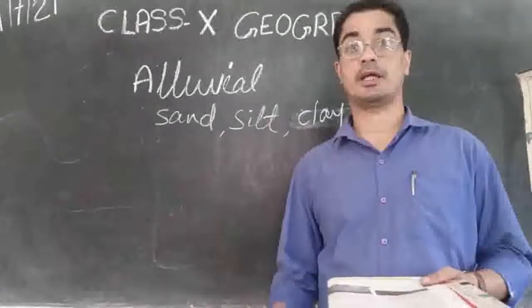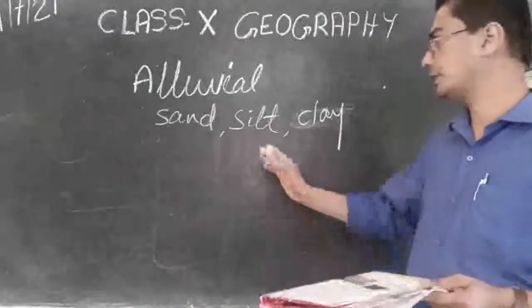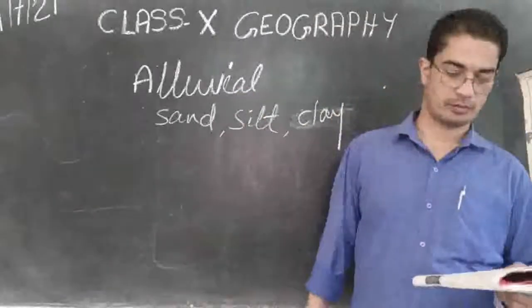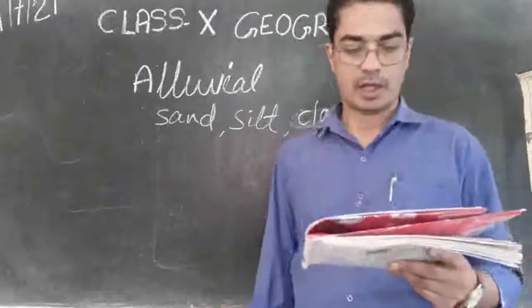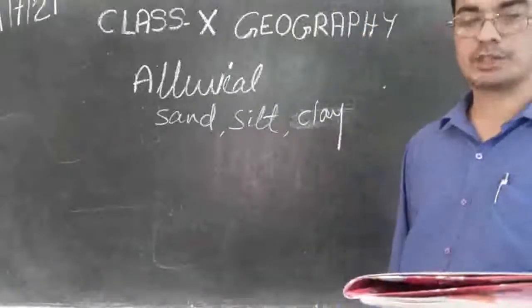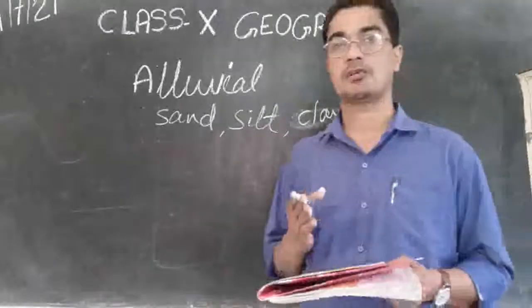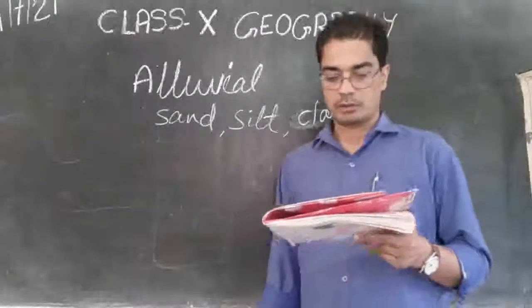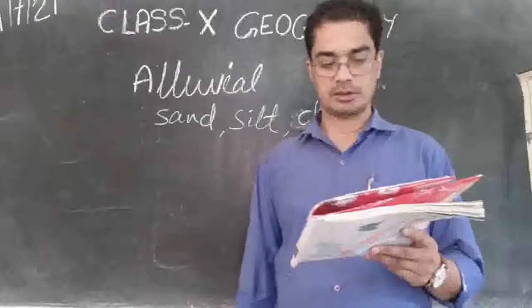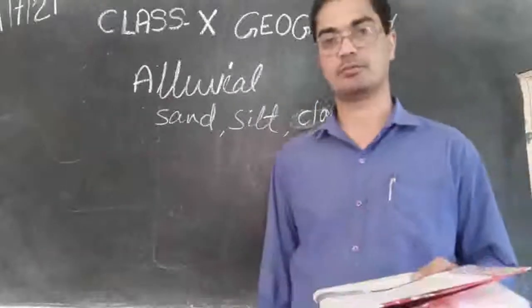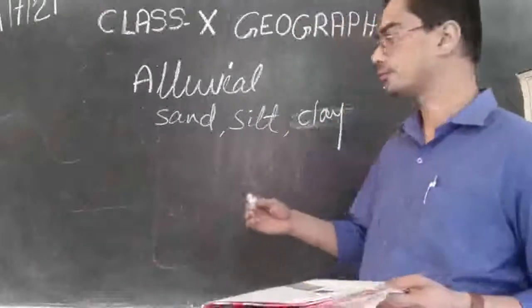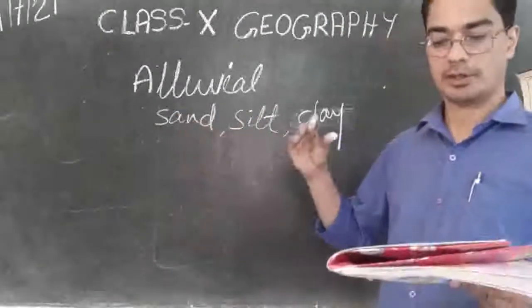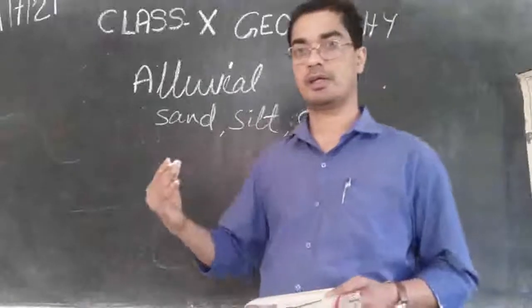Sand, silt and clay. So the mixture of this soil, that is alluvial soil, is very good for farming, for agriculture. And as we move inland towards river valleys, towards the valley of different rivers, soil particles appear somewhat bigger in size. So as we come closer to the rivers, we find the soil particles are bigger in size.